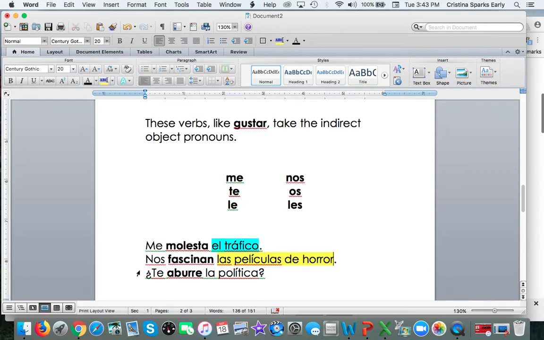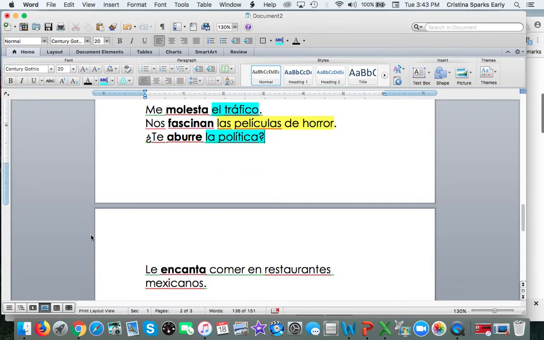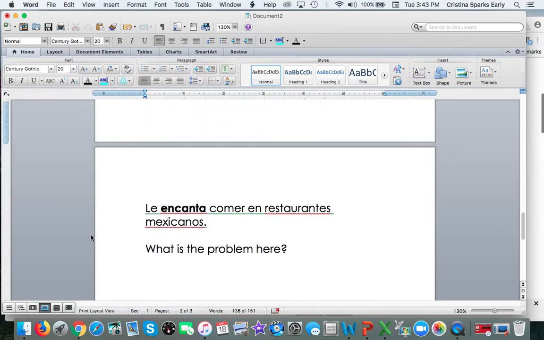Question, ¿te aburre la política? Does politics bore you? Read backwards. La política is singular, so it's going to go to te aburre. Now here we're going to have a problem. Le encanta comer en restaurantes mexicanos. What's the problem here? The problem is the indirect object le.